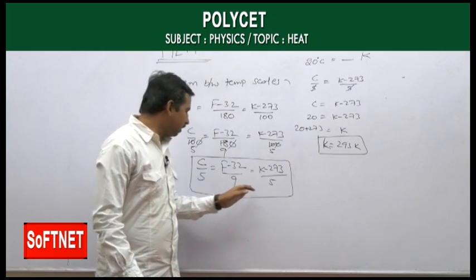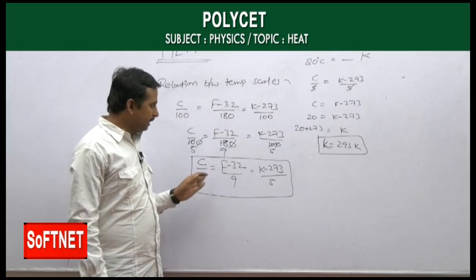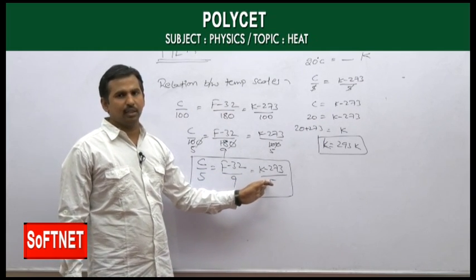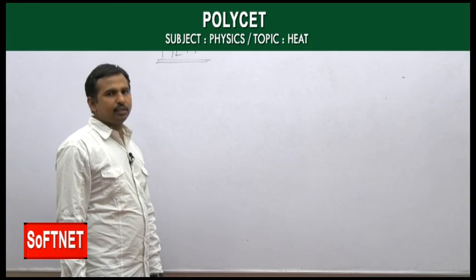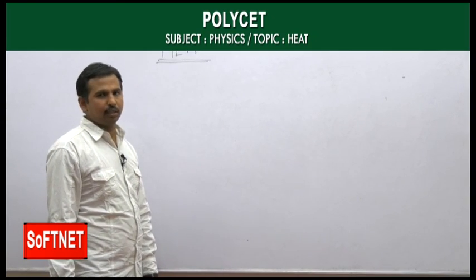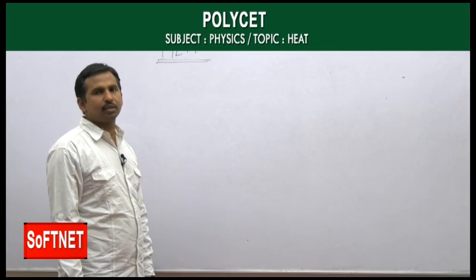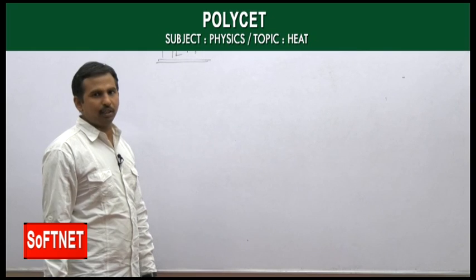Okay. So this is the relation between the temperature scales: Celsius, Fahrenheit, and in the case of Kelvin. Now, as we have already seen the relation between the temperature scales, we will see the reason how these temperature changes occur in a body.